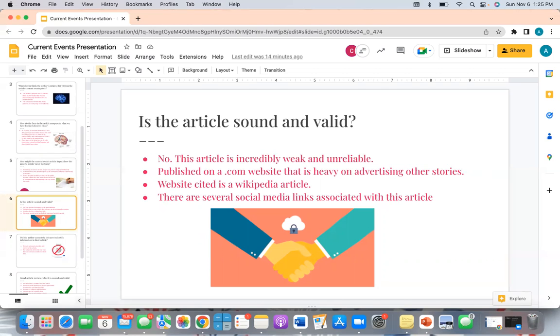This article was published using a website that seems to be heavy on advertising. This is a red flag because the site is more motivated by making money than they are by spreading reliable facts. The citation for this article is through Wikipedia.